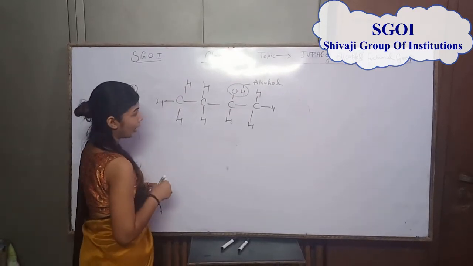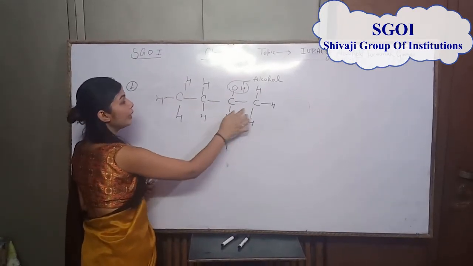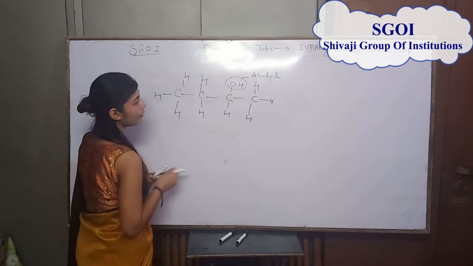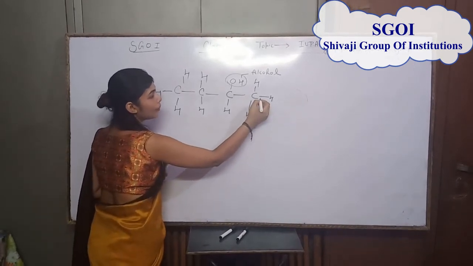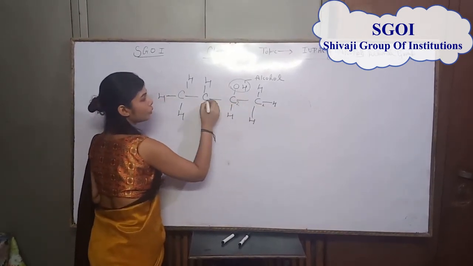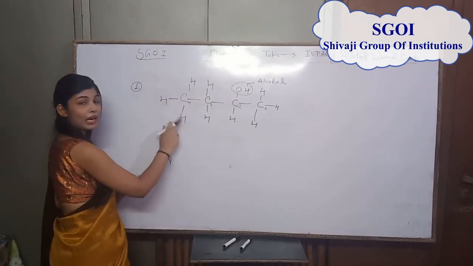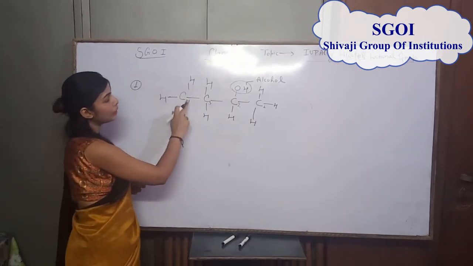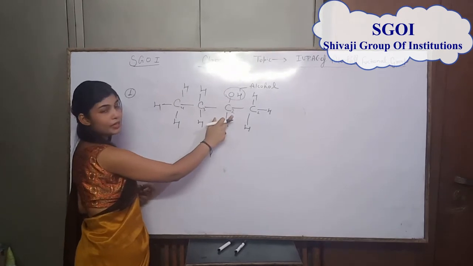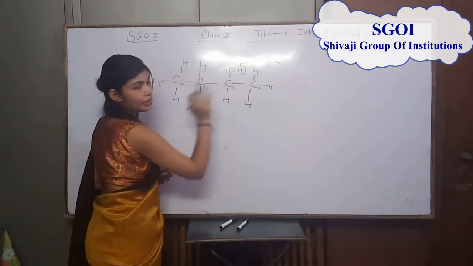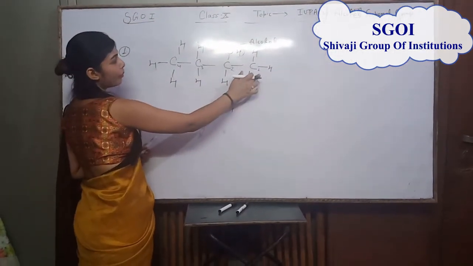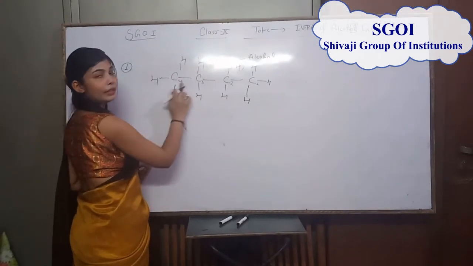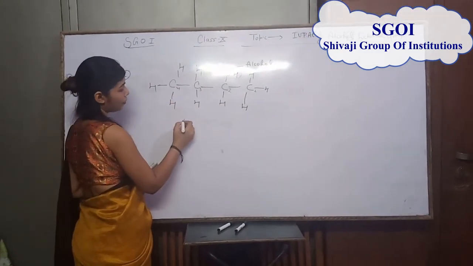Students, the alcohol functional group is found in second position when we count the number of carbon 1, 2, 3 and 4. If we count from the other side, the position of the functional group is 3, that is why we count from this position. It has 4 carbons, 1, 2, 3 and 4, that is why we use but.